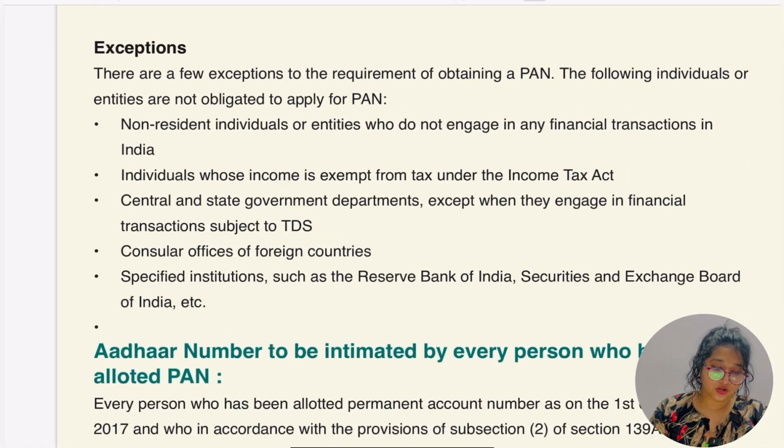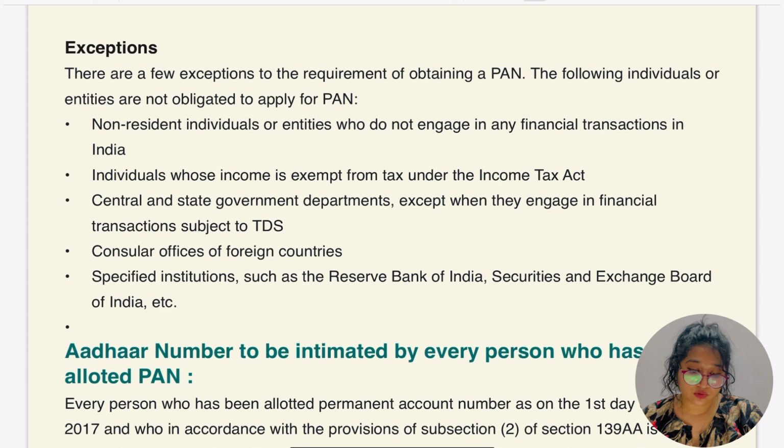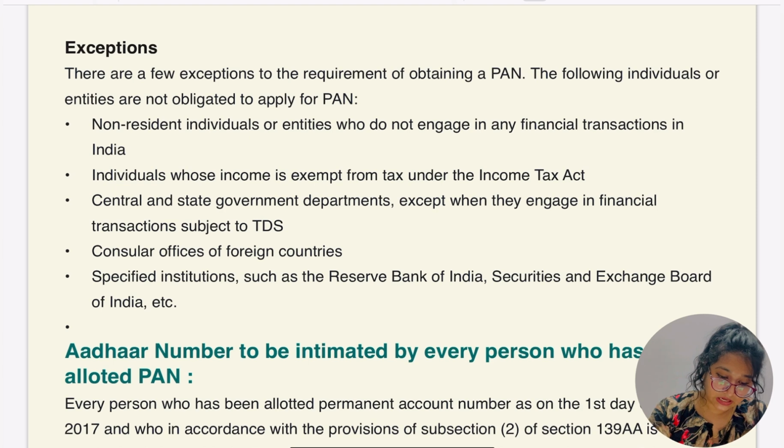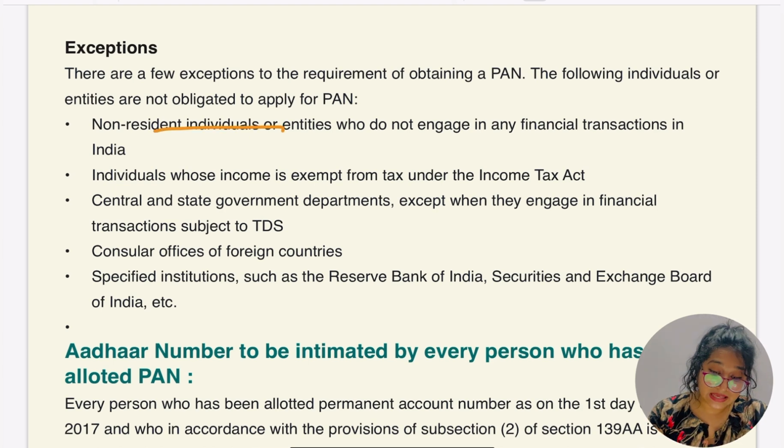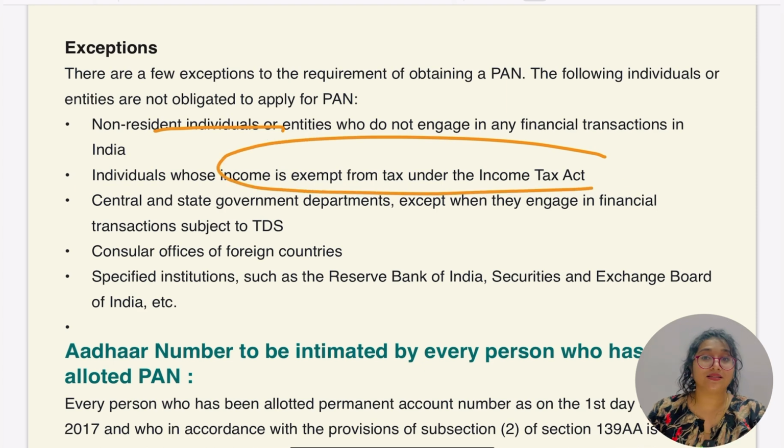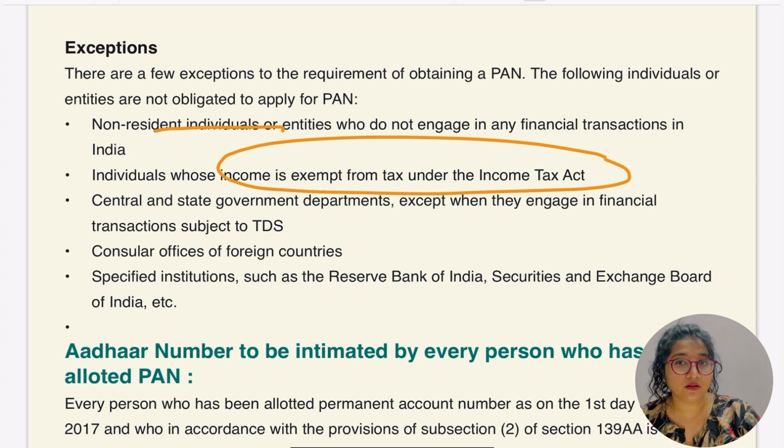There are some exceptions, which means there are a few exceptions to the requirement of obtaining PAN. The following individuals and entities are not required to apply for the PAN. Non-resident individual, definitely we know this. Individual whose income is exempt under the Income Tax Act. Apart from non-residents, there are a few more people who are not required to apply for PAN or need not quote the PAN number.